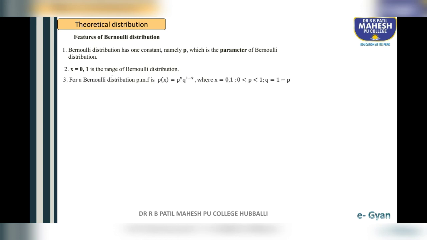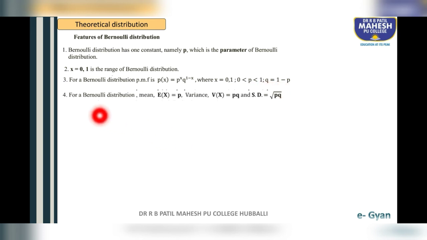The third feature is the PMF of Bernoulli distribution: P of x is equal to p raised to x, q raised to 1 minus x, where x takes the values 0 and 1. P lies between the values 0 and 1. Q can be written as 1 minus p.